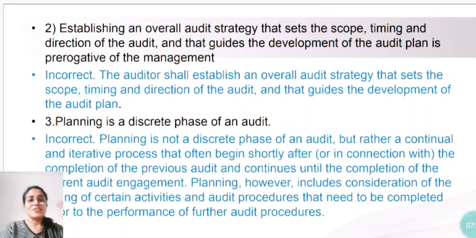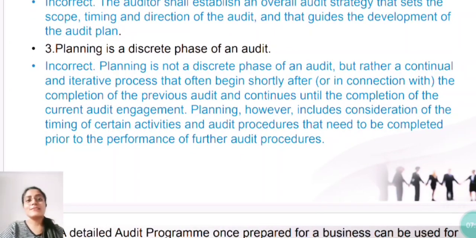All right, the next one is: planning is a discrete phase of an audit. In the first correct-incorrect we studied that it is not discrete, so this is incorrect. Planning is not a discrete phase, but rather a continual and iterative process that often begins shortly after the completion of the previous audit and continues until the completion of the current audit engagement. Planning, however, includes consideration of the timing of certain activities and audit procedures that need to be completed prior to the performance of further audit procedures.